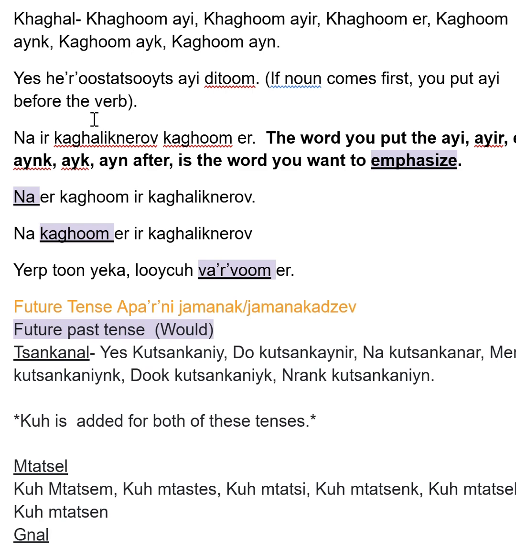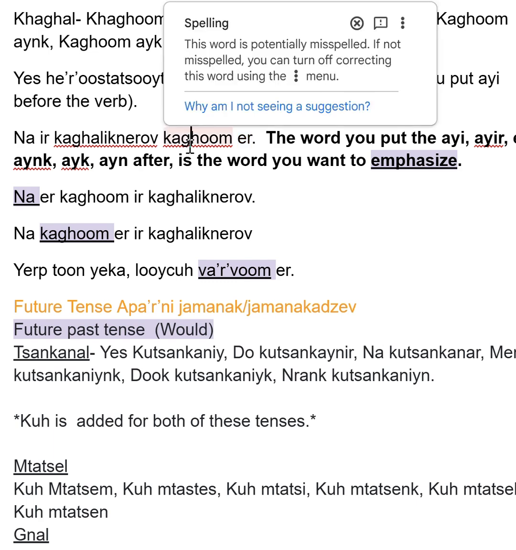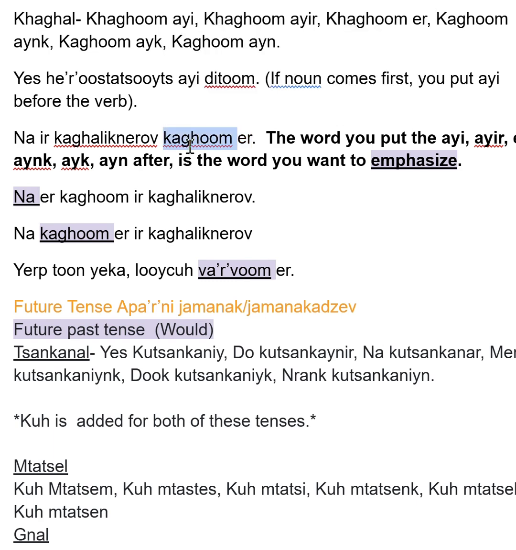Okay, so next sentence, na ir chagaliknerov chagumer. It directly translates to she, hers, toys, playing was. She was playing with her toys. So we put the ed at the end of the sentence and it emphasizes the verb that we were playing with.